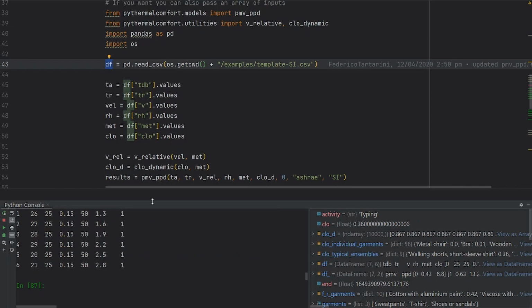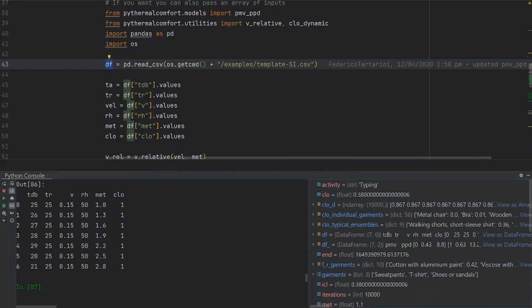So here we have a data frame that you can see here in my terminal, with an array of dry bulb temperature, an array of mean radiant temperature, air velocity, relative humidity, metabolic rate, and clothing. You may have collected this data, or this could be an output of an energy simulation or measured from a real building. Wherever it is from, you can just pass these values to pythermalcomfort, because now most of the functions inside pythermalcomfort accept lists or NumPy arrays as inputs. So let me show you how to do that.